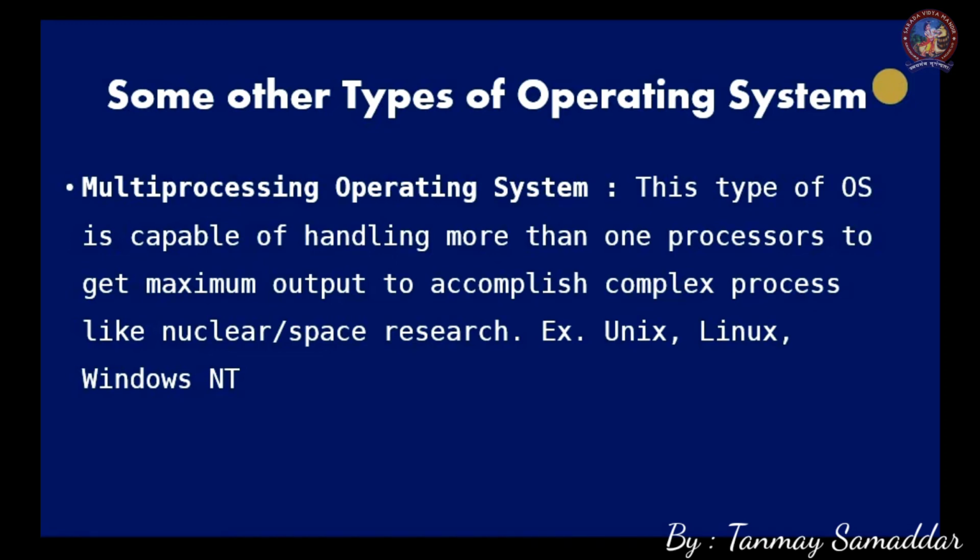If the system is assigned a complex process like nuclear research or weather forecasting, more than one processor is required to execute it, so that the load can be distributed among the processors to get the maximum output. Examples are Unix, Linux, Windows NT.